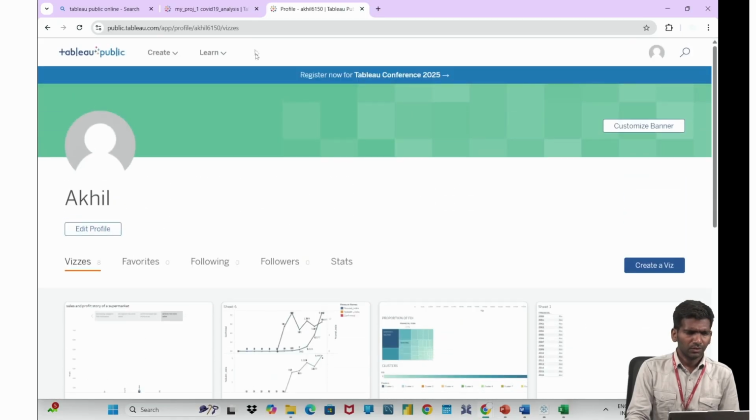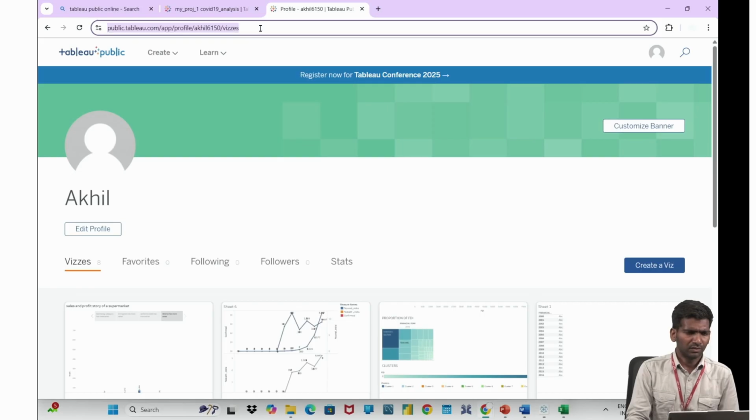Okay, so in resumes also, when you are perfect in using Tableau, you can upload it, just like how you put your LinkedIn profile and your Gmail in your resume. In a similar way, when you're applying for Tableau jobs, you can give your profile link also in that, so that they can access and see your works.